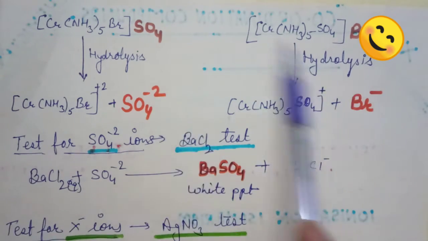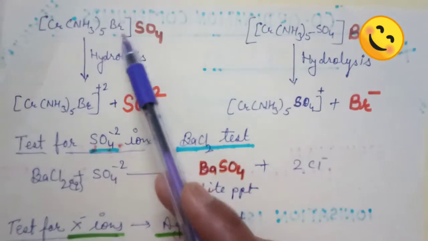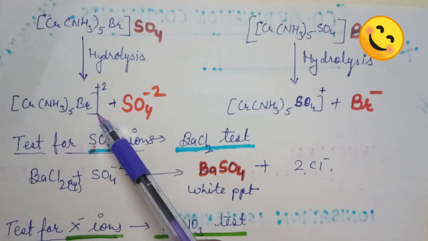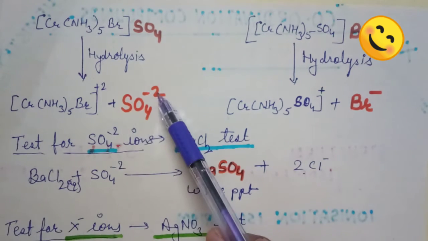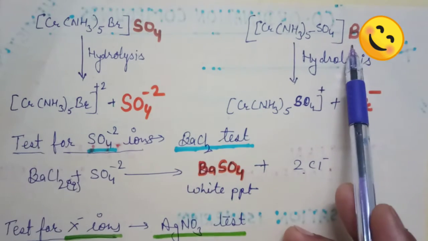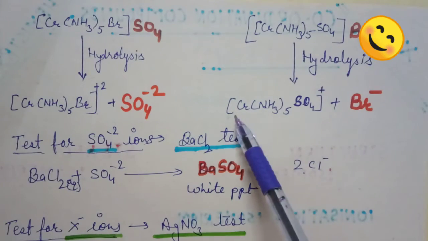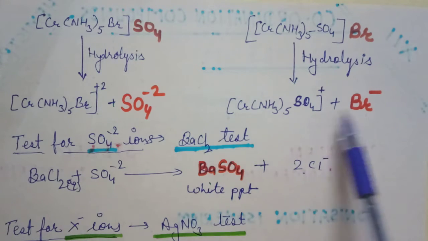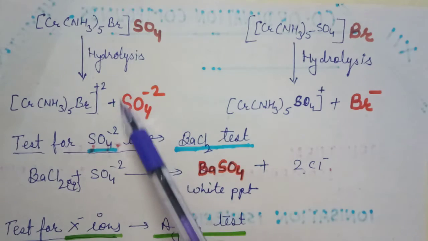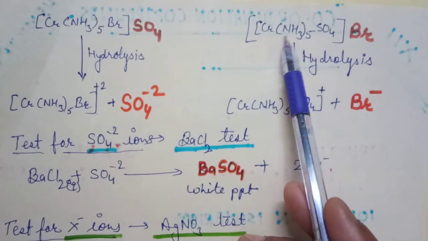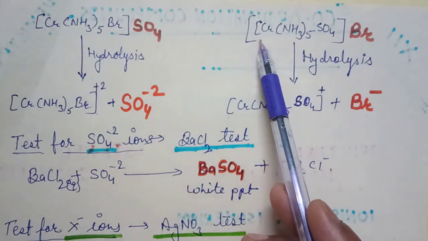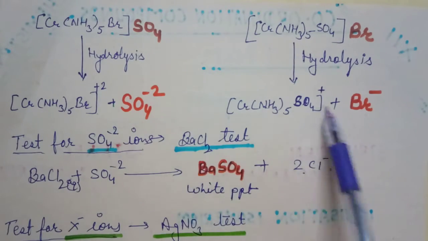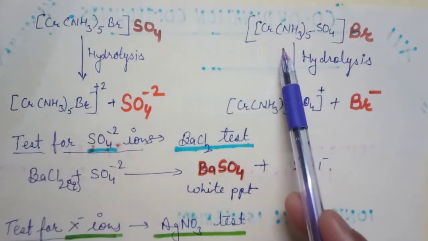When we hydrolyze these isomers, from the first isomer we get a positive entity and sulfate ion, and from the second coordination compound we get this positive entity and bromide. Different ions are obtained from the hydrolysis of these different compounds. They have the same molecular formula but different ions, so these are ionization isomers.